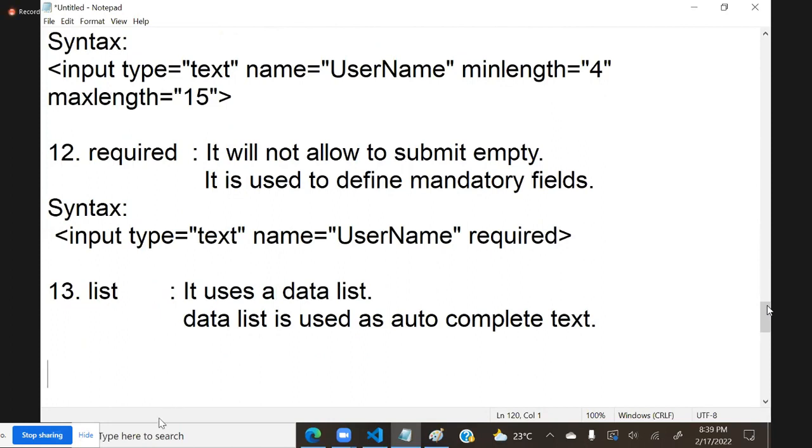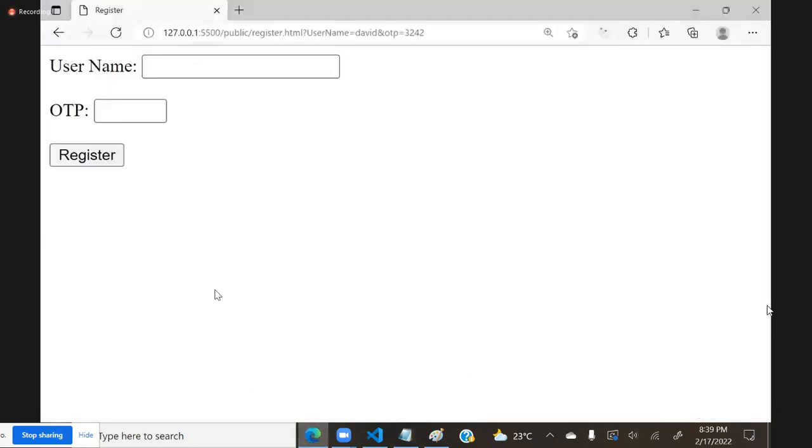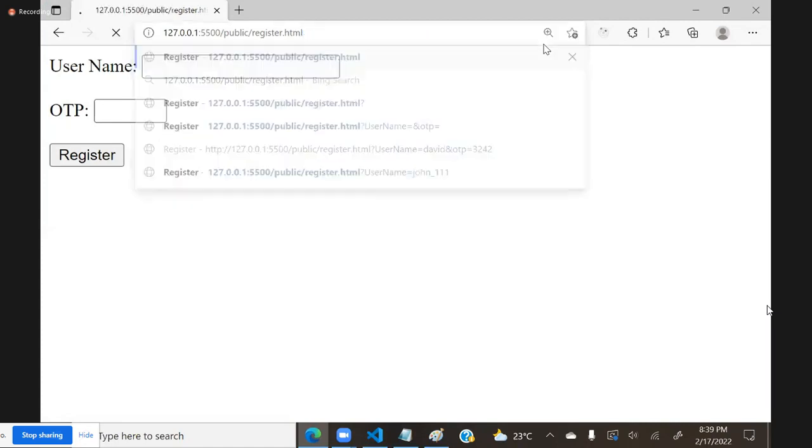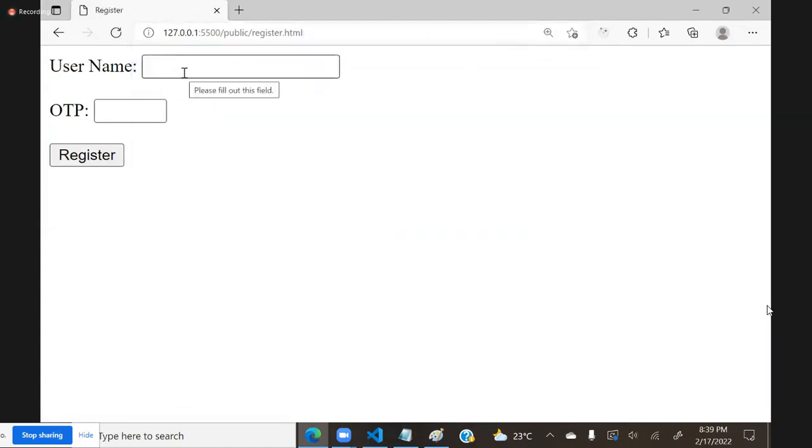For example, observe carefully here. I am trying to type OTP and username. I clicked inside the text box, and you see some suggestions are coming. Are these permanent?